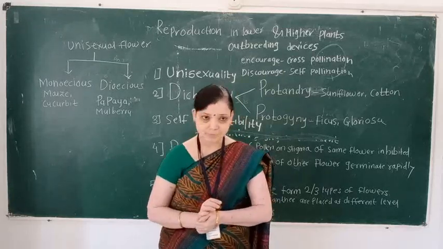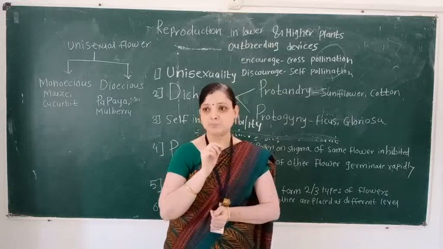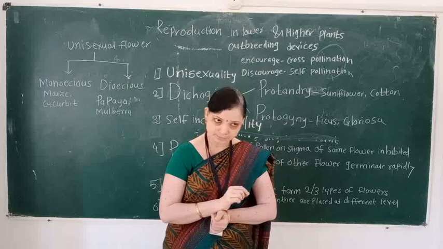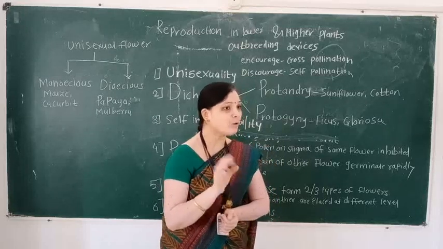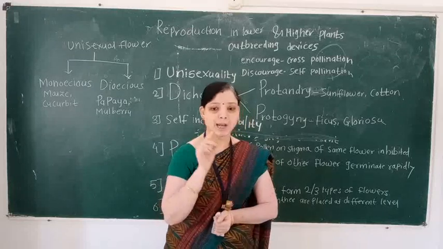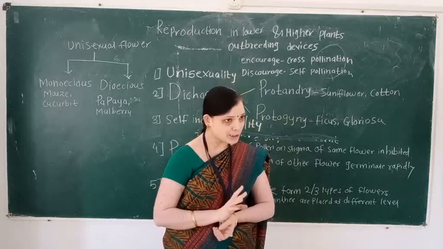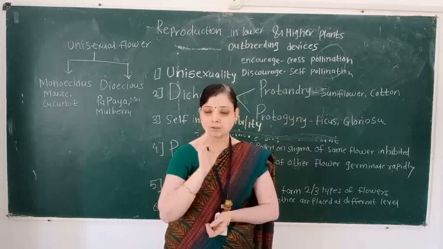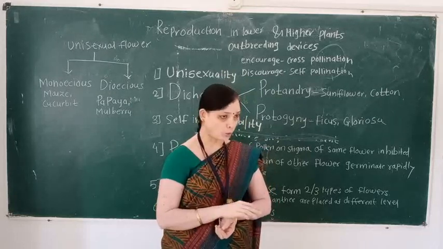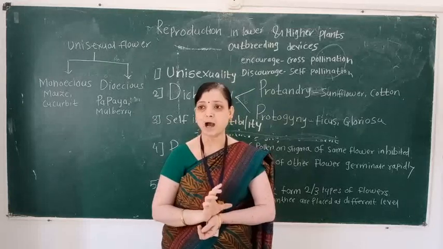Bisexual means that in a flower both the male sex organ and the female sex organ, that is androecium and gynoecium, are present on the same flower. This type of flower is known as bisexual.